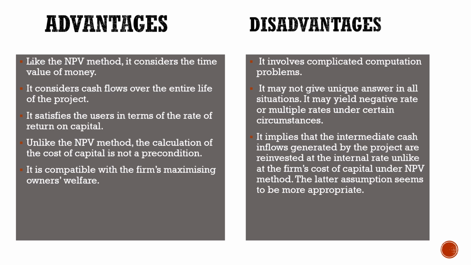Disadvantages. It involves complicated computation problems. It may not give a unique answer in all situations. It may yield a negative rate or multiple rates under certain circumstances. It implies that the intermediate cash inflows generated by a project are reinvested at the internal rate, unlike at the firm's cost of capital under the NPV method. The latter assumption seems to be more appropriate.